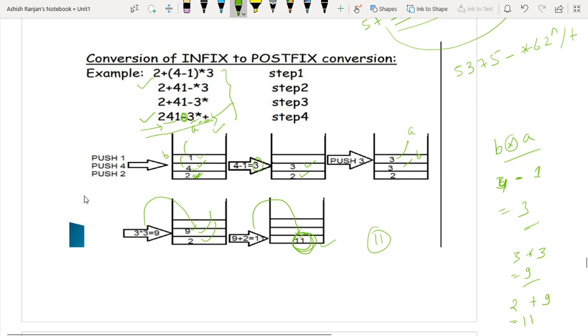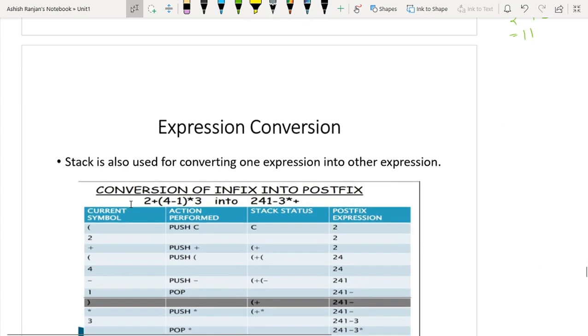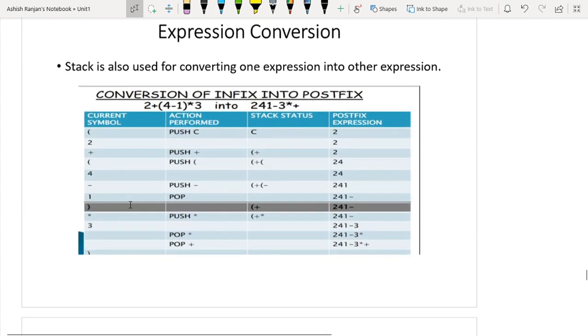Either I have missed some operator or I have missed some operand. So this is all about the conversion. Expression conversion, I will tell you later how to convert from infix to postfix, or how to convert from infix to prefix, and so on and so forth.